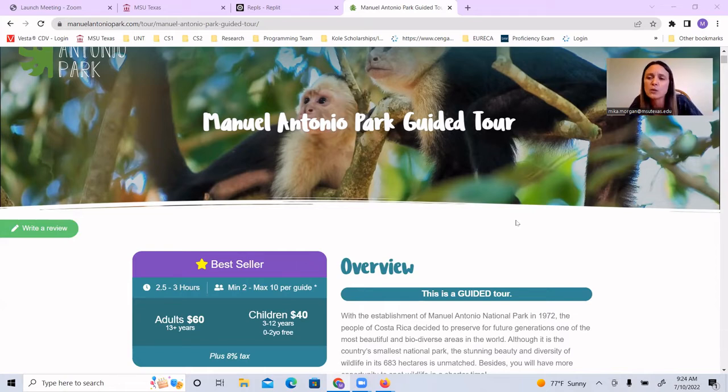So some of the information that we would need to know: how many adults are in the party that are 13 and above. We would need to know how many children are in the party that are 3 to 12. We don't necessarily need to know, but you know what? Yeah, we will, because it's a maximum of 10 per guide. So you couldn't bring along like 37 one-year-olds. So we will go ahead and ask how many children they have that are 0 to 2. We won't charge for them, but we have to make sure that we only have 10 people for our guide.